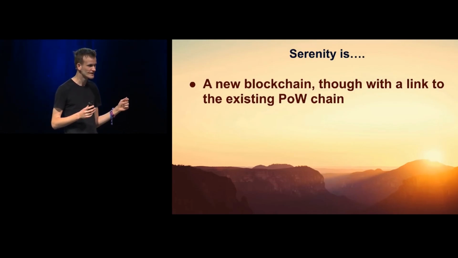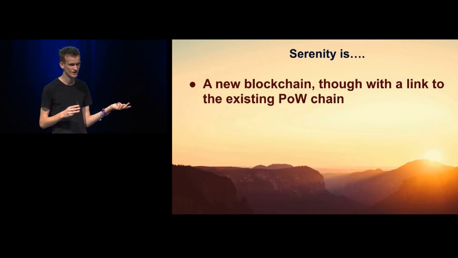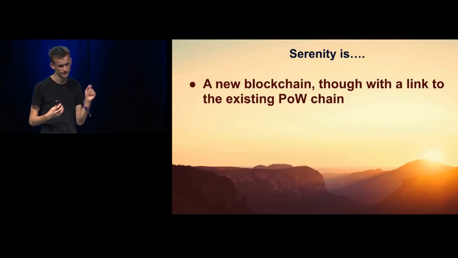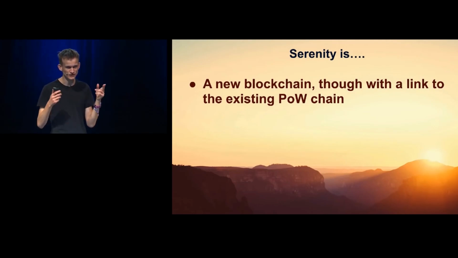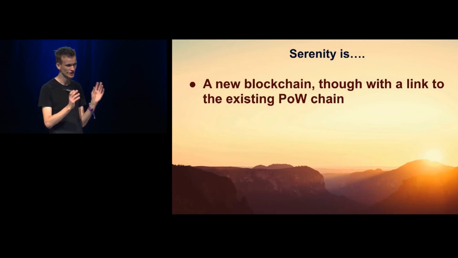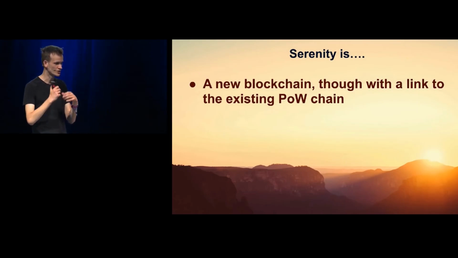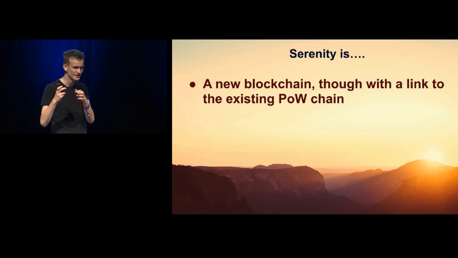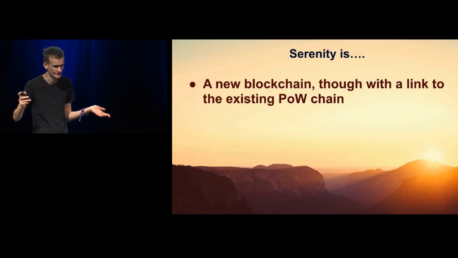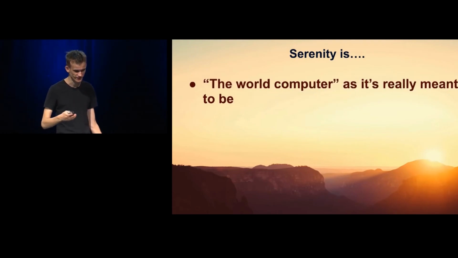So the proof of stake chain would be aware of the block hashes of the proof of work chain. You would be able to move ether from the proof of work chain into the proof of stake chain. So it's a new system, but it's a connected system, and the long-term goal is that once this new system is stable enough, then basically all of the applications on the existing blockchain can be folded into a contract on one shard of the new system that would be an EVM interpreter written in EWASM. And not finalized, but this seems to roughly be where the roadmap is going at this point.